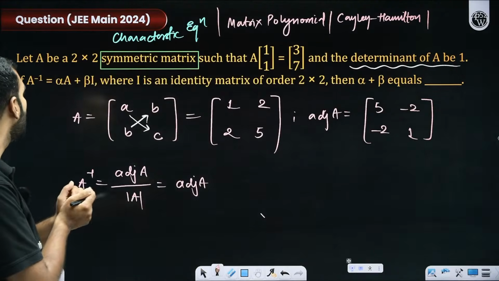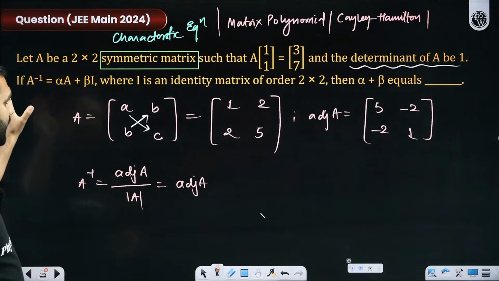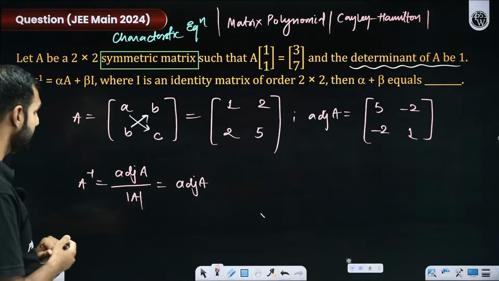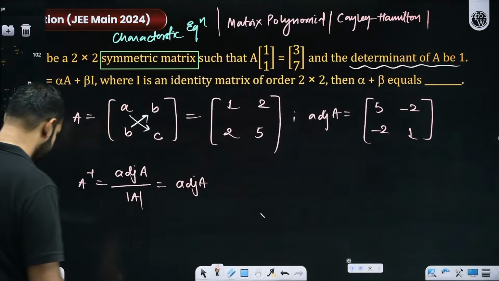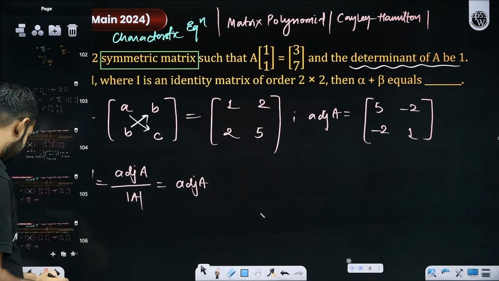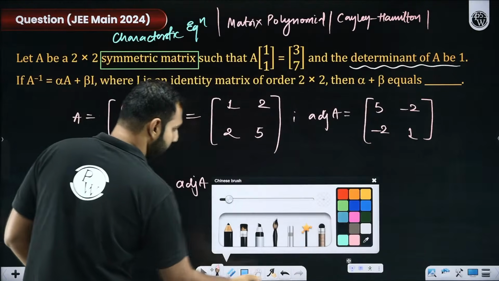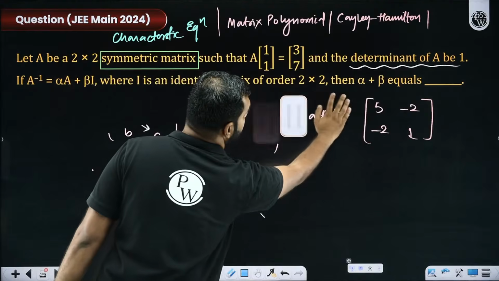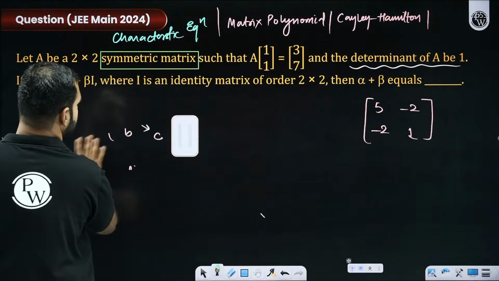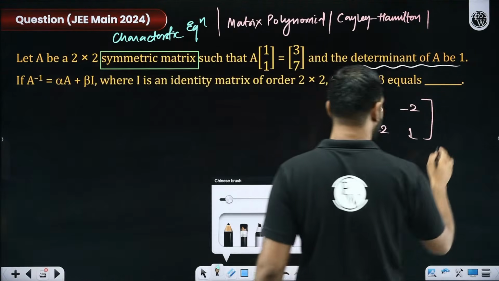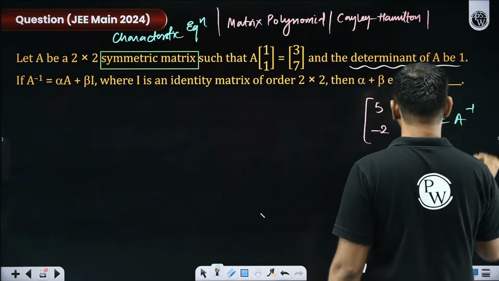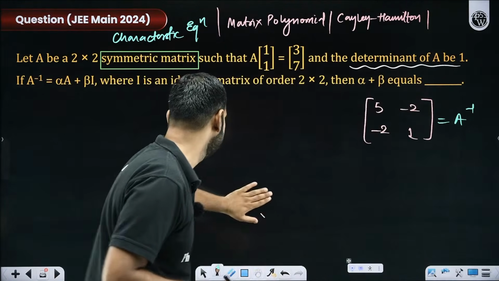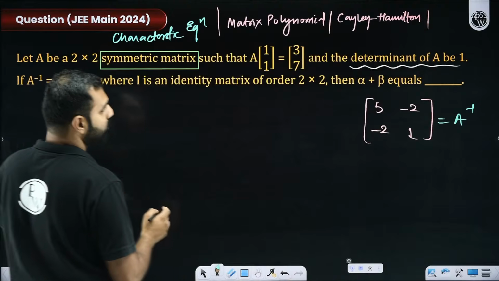So I think I do have my final verdict. A inverse is this. Yes or no? This is your A inverse. Now, if this A inverse needs to be compared with something, what is that something? This is finally your A inverse. Now, if this needs to be compared with what? With this, which is alpha A plus beta I.